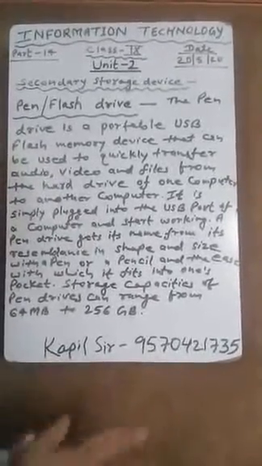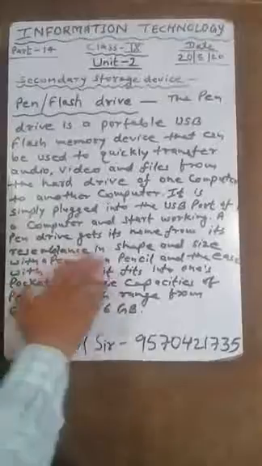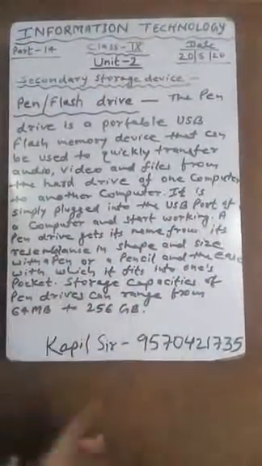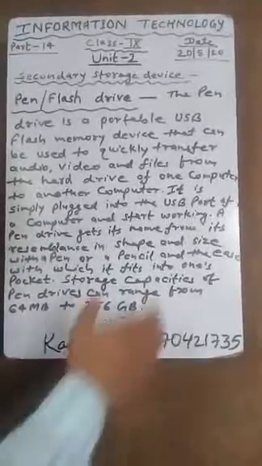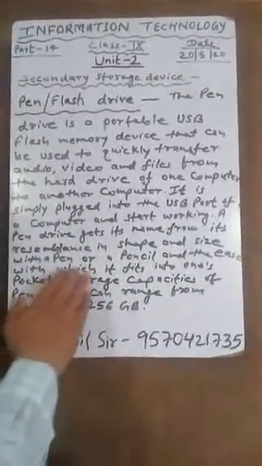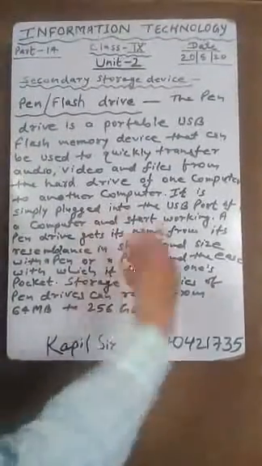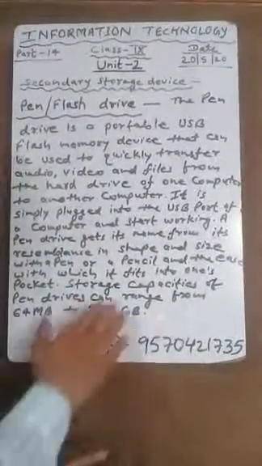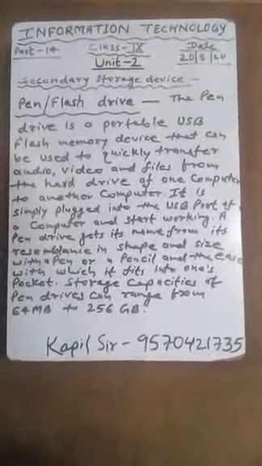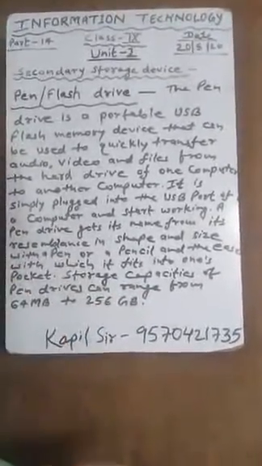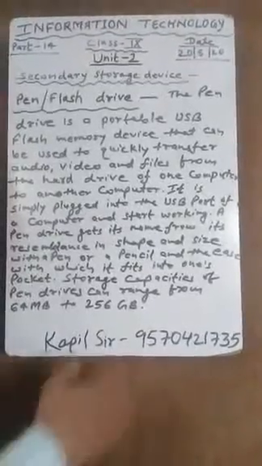A pen drive gets its name from its resemblance in shape and size with a pen or a pencil and the ease with which it fits into one's pocket. The storage capacity of the pen drive can range from 64 MB to 256 GB.